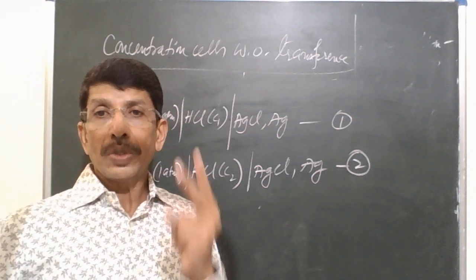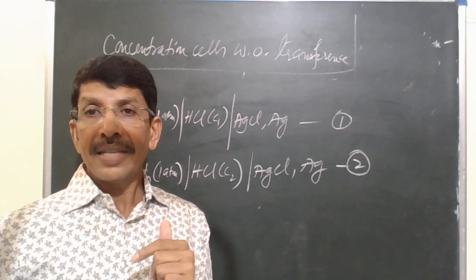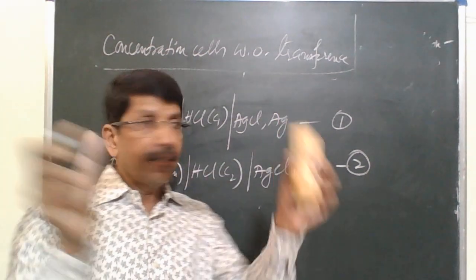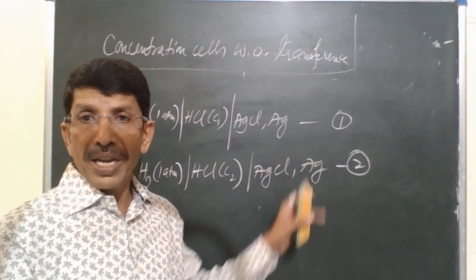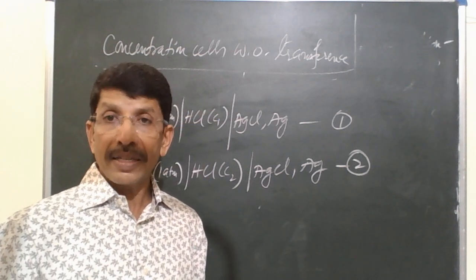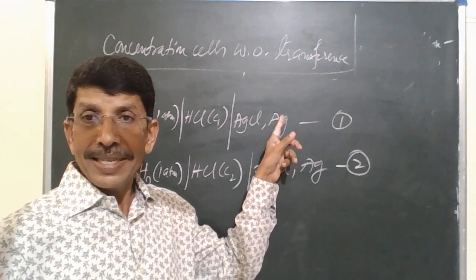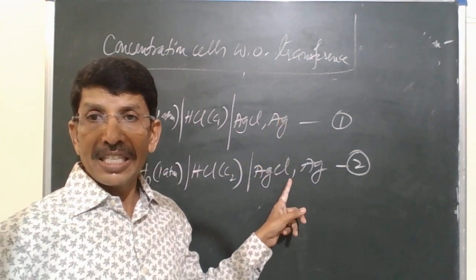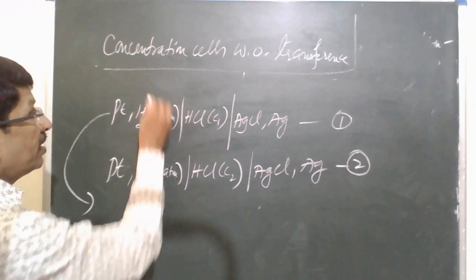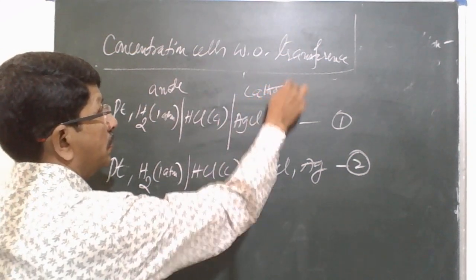Before I represent this combination of cells to form a concentration cell without transference, let me tell you what would be the reaction taking place in this cell and the reaction taking place in this cell. So in this case, this is anode, this is cathode, right?